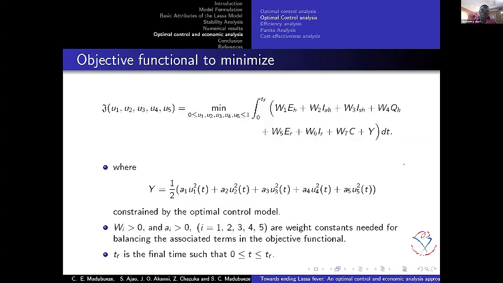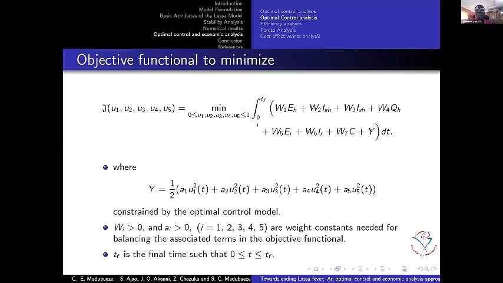In order to do the optimal control, we have our objective functional that we want to minimize. This is our objective functional, which considers the infected compartments as part of it. Then we have our cost, given as 1/2 times each of the controls squared. We are using a quadratic form because of the nature of the control, also based on literature. Then W1 is the weight function, and W and A1 are the weight constants to balance the associated terms in the objective functional.